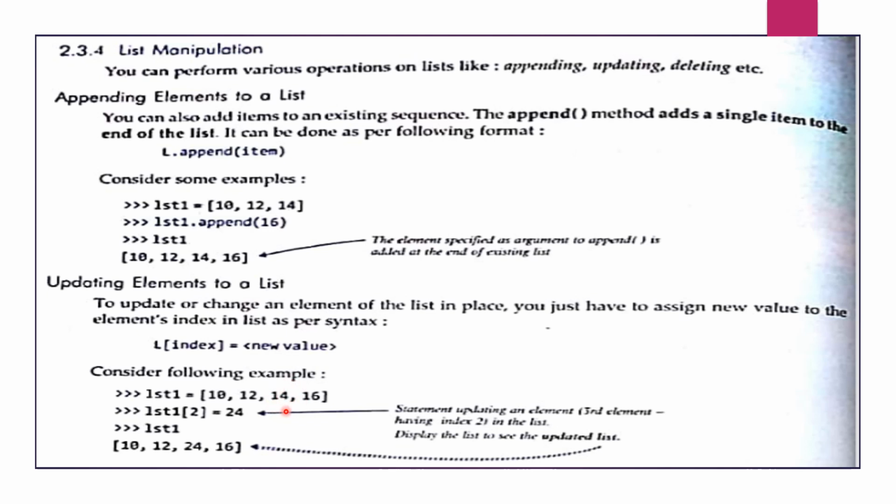We want to update it with 24. Now if you print this lst1, you see here 10, 12 and 24. So 14 was at the second index, and that has been changed to 24. This way the update method works.